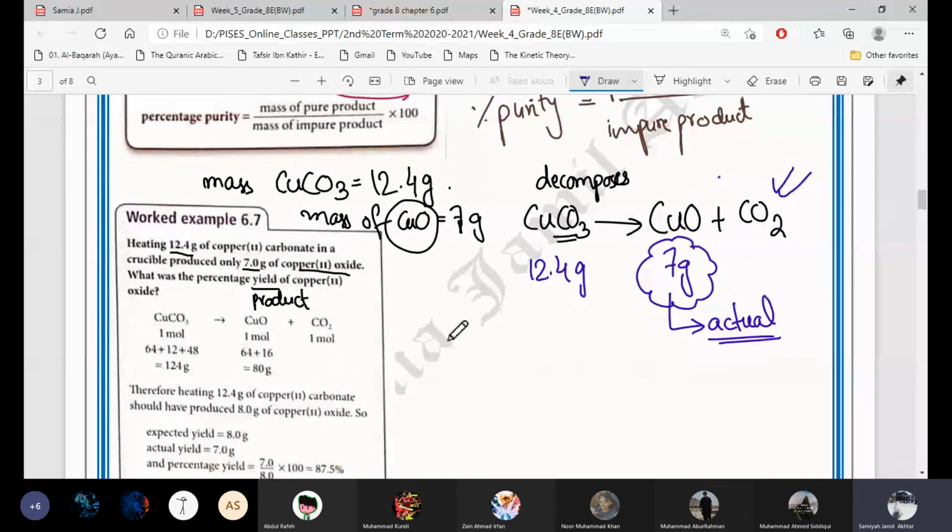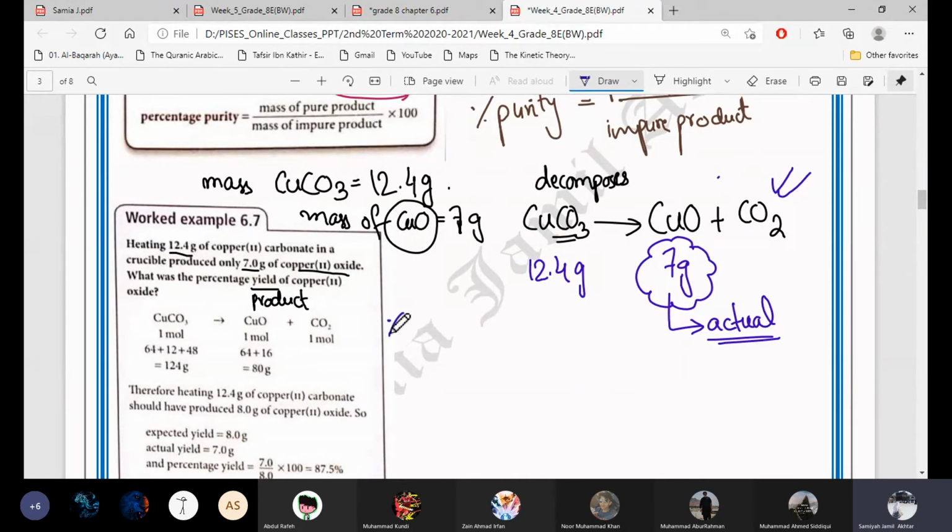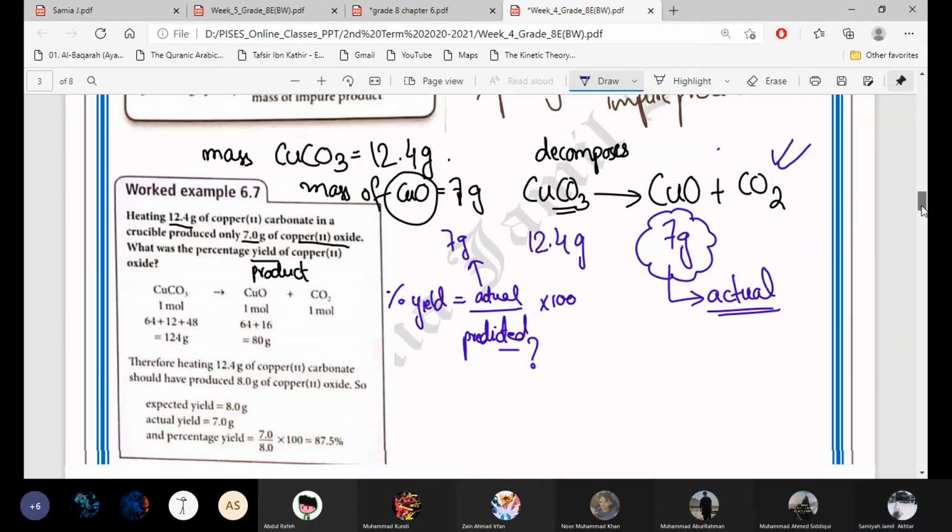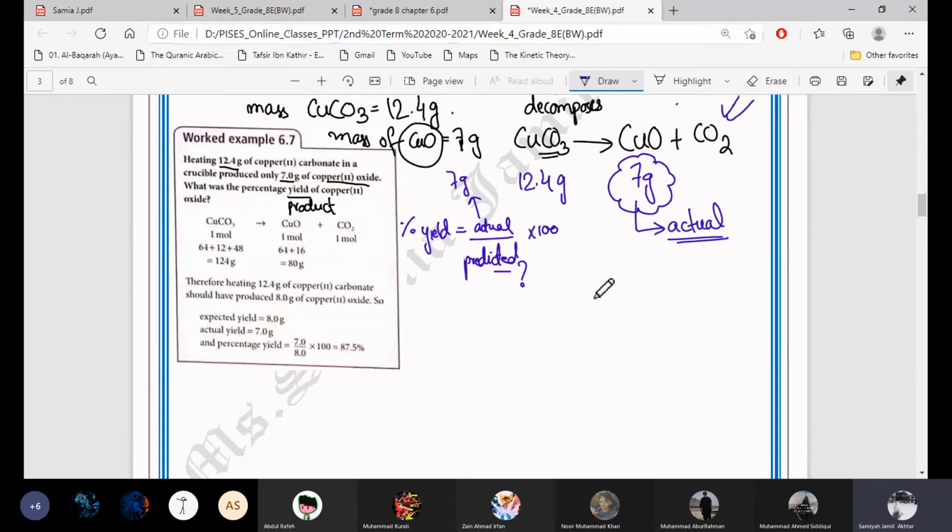Now we have to calculate the percentage yield. So the percentage yield formula, as we know, is actual divided by predicted multiplied by 100. Now we know the actual yield, which is 7 grams, but we don't have the predicted yield, so we have to find out the predicted yield first. So how will we do it?